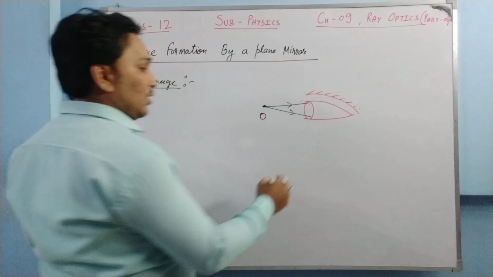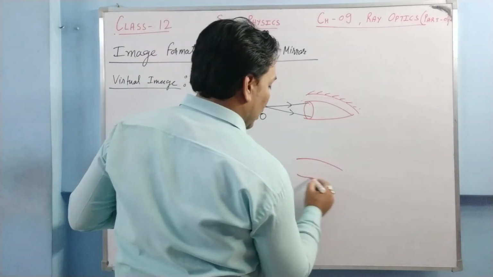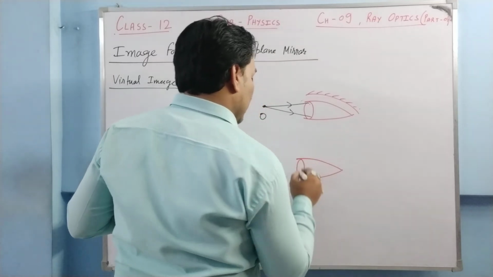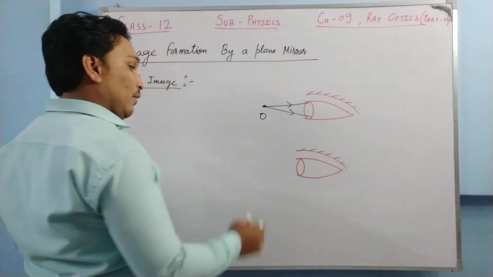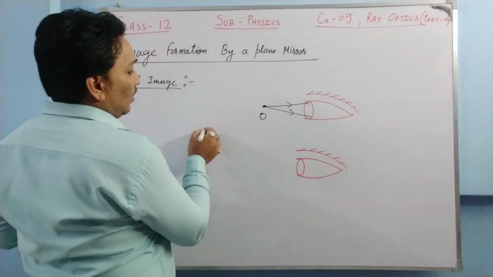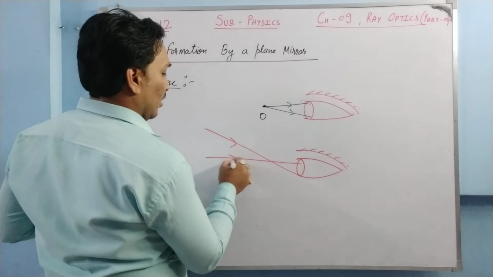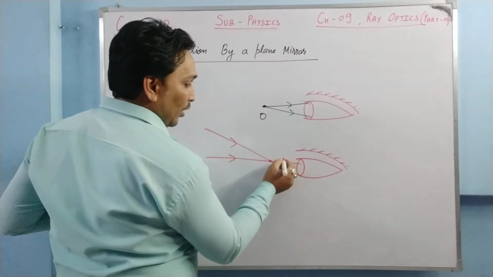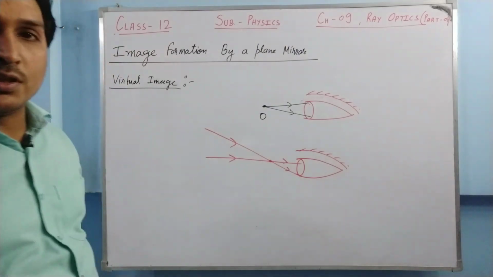Now suppose, say this is our eye. From somewhere the light is coming. We don't know from where it is coming. It intersects at this point and then it reaches our eye. What will we be able to see?